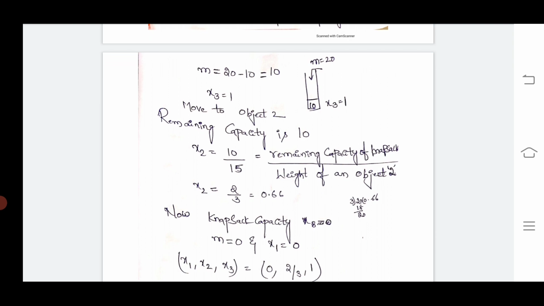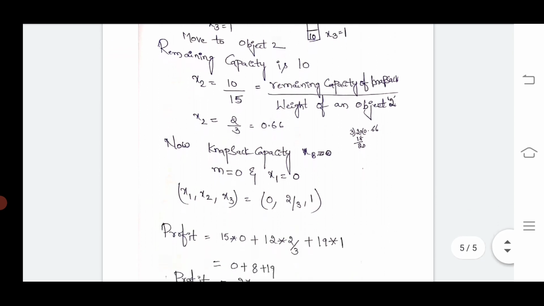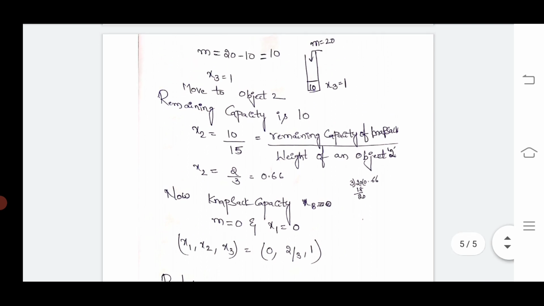Now the knapsack capacity M becomes 0 and x1 is assigned 0. Why? Look at x1, x2, x3. x3 is 1, because the complete object is placed into the knapsack bag.